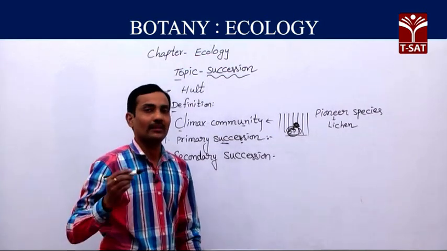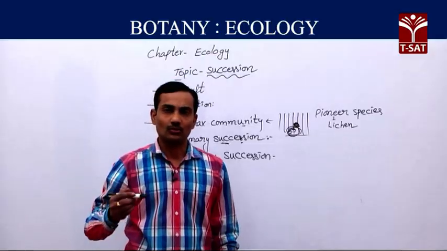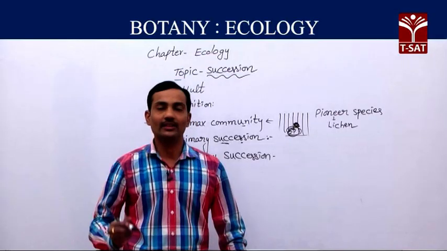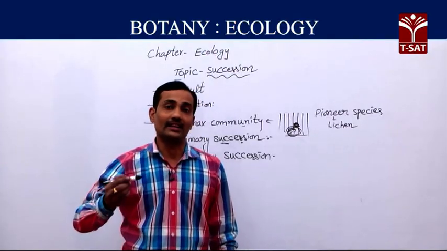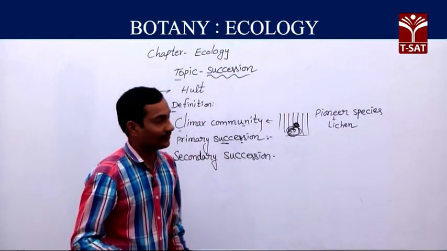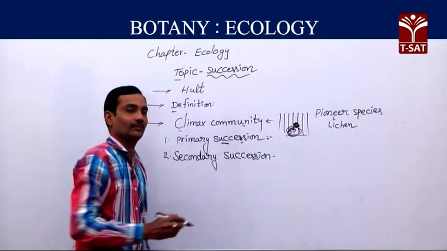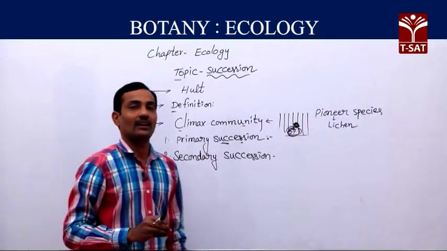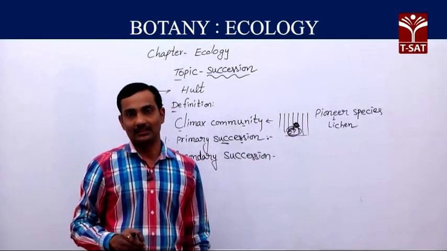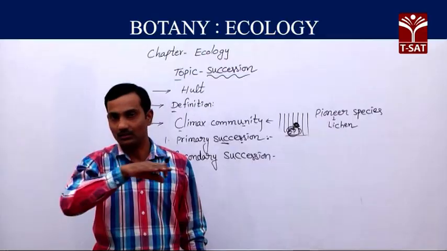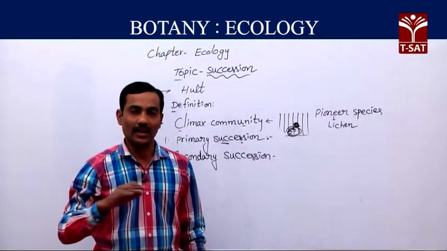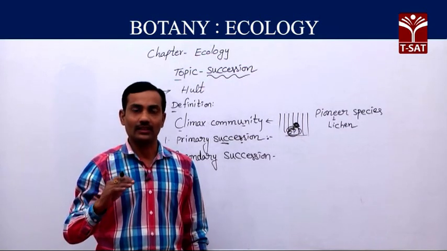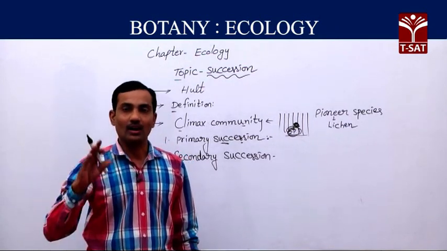Usually primary succession takes several hundreds to several thousand years to reach a final climax community. That's why it is a very slow process, due to lack of plant material. In the beginning there is no material on bare rocks, so we can't find humus or fertile soil.